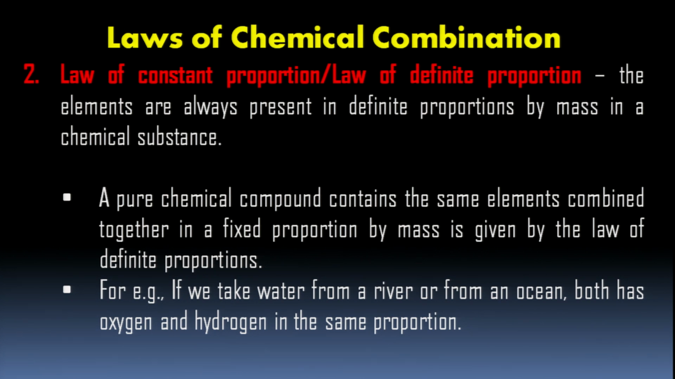For example, if we take water from river or pond or ocean, both have oxygen and hydrogen in the same proportion. They experimented with the water from different sources and they could see that 9 grams of water contained 1 gram of hydrogen and 8 grams of oxygen. That is, they are in the ratio 1:8 by mass. Okay, children?